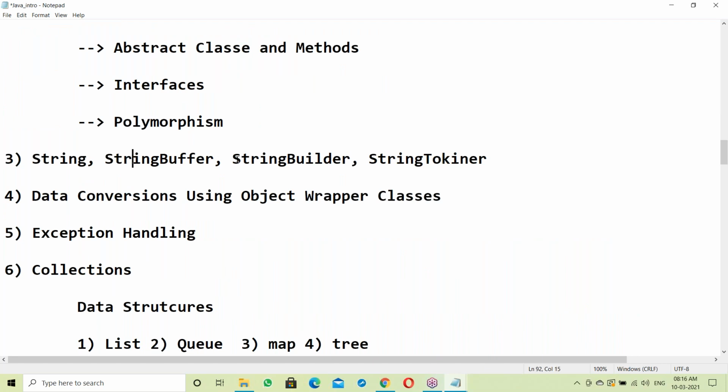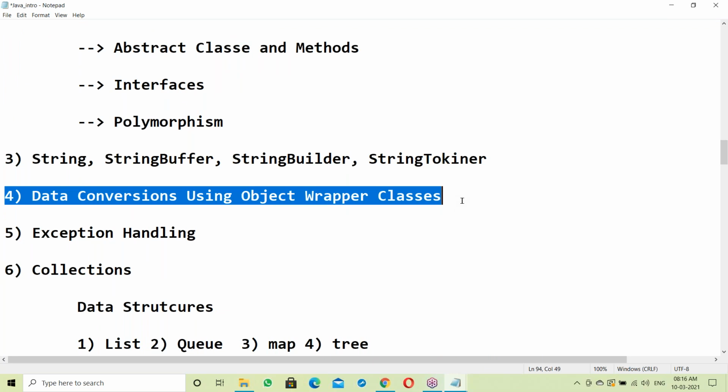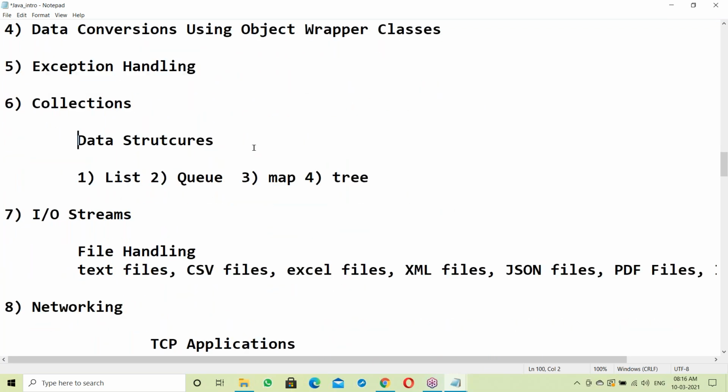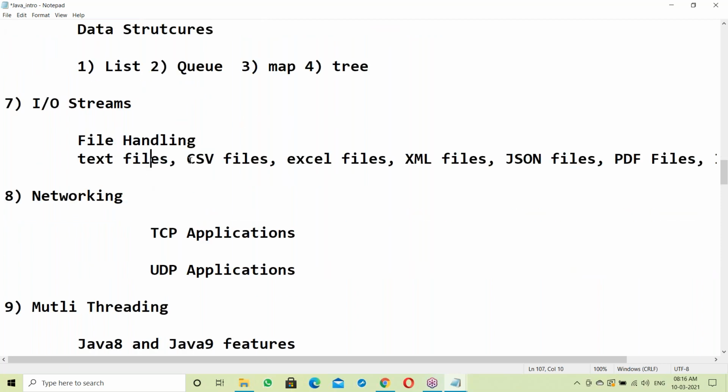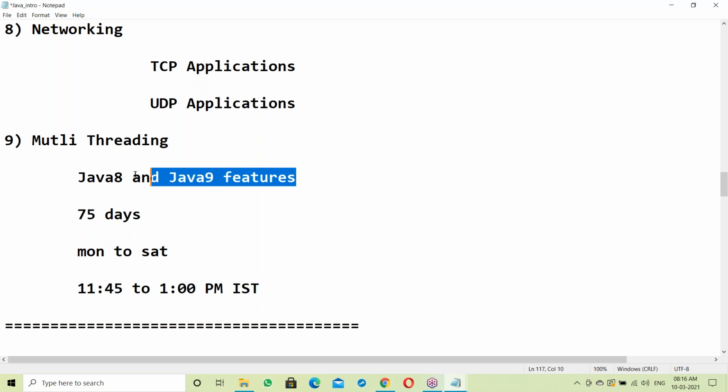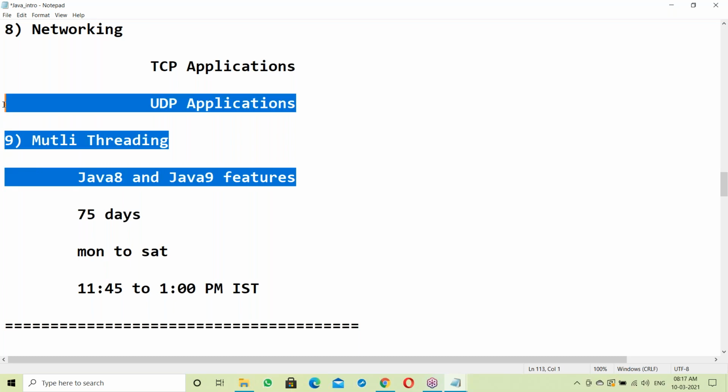Next, StringBuffer, StringBuilder, and StringTokenizer, data conversions using object wrapper classes, exception handling, collections, nothing but Java data structures, like implementation of list components, queue components, map, tree. Next, IO streams, like file handling, different types of files here: text files, CSV files, Excel files. Different kinds of networking, like TCP and UDP applications. Next, apart from that, Java 8 and 9 features. This is your syllabus, just your syllabus.